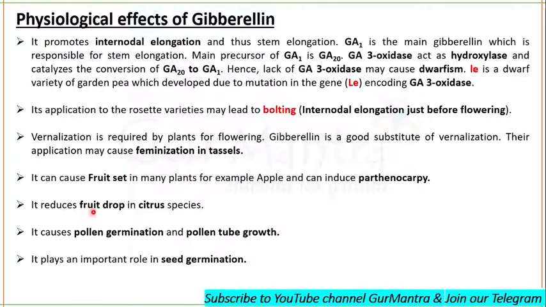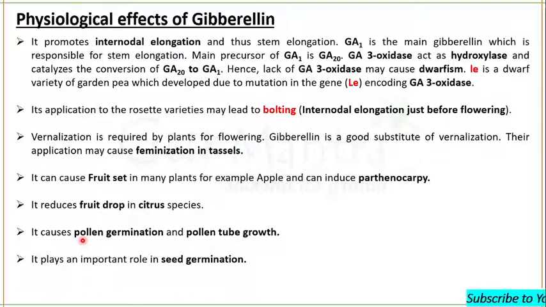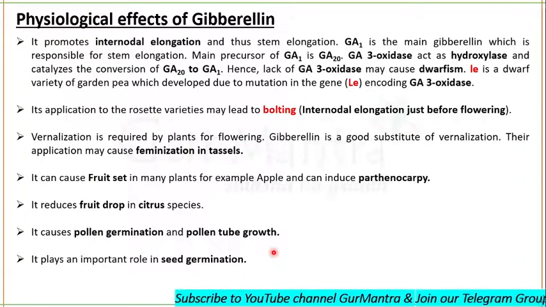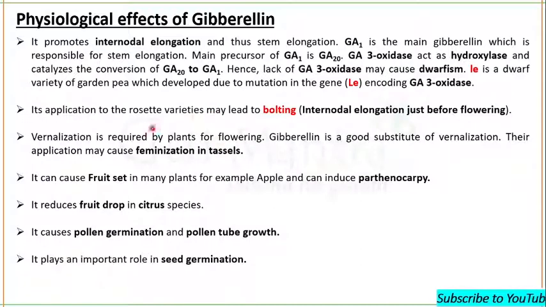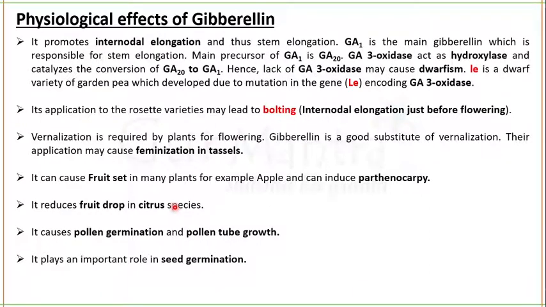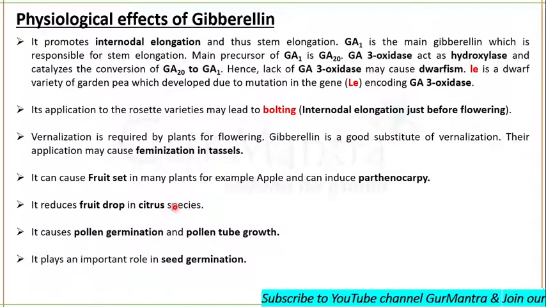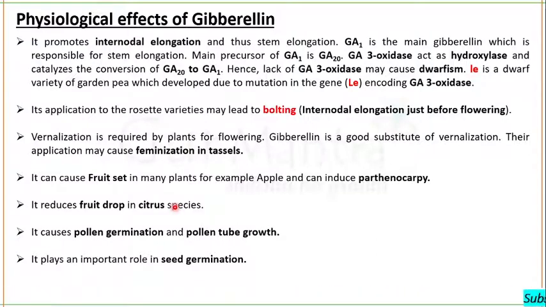Gibberellin can reduce the fruit drop in citrus species. Along with this, it also causes the pollen germination and pollen tube growth. Remember all these things that I'm telling you right now, because these questions could be asked in any of the entrance tests. Okay, and gibberellic acid has an important role in seed germination. This is the main hormone responsible for the seed germination. Now, how do these hormones lead to the germination of seed? We will understand this thing in our next section.